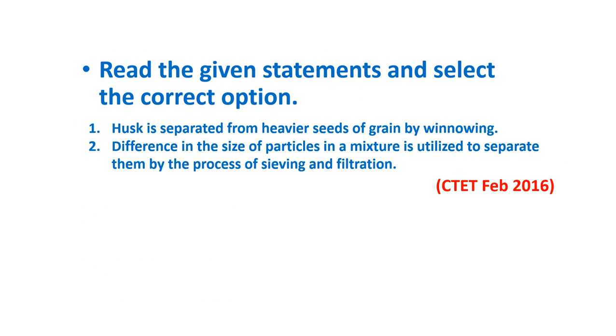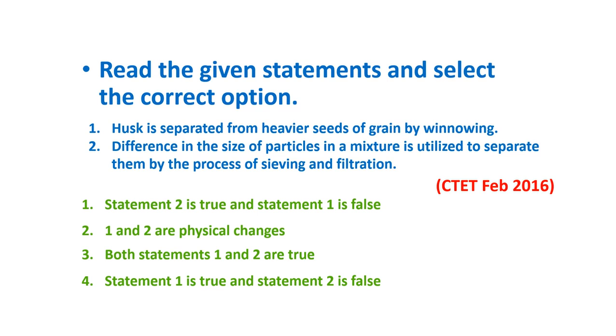Read the given statements and select the correct option. Statement 1: Husk is separated from heavier seeds of grain by winnowing. Statement 2: Difference in the size of particles in a mixture is utilized to separate them by the process of sieving and filtration. Options: statement 2 is true and statement 1 is false; 1 and 2 are physical changes; both statements 1 and 2 are true; statement 1 is true and statement 2 is false. The answer is both statements 1 and 2 are true.